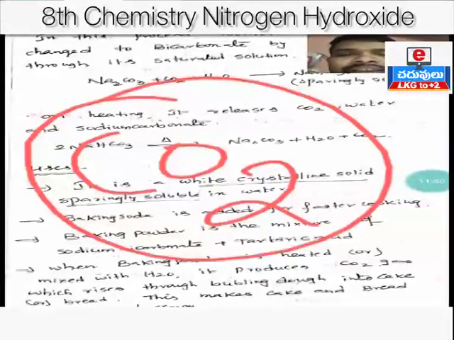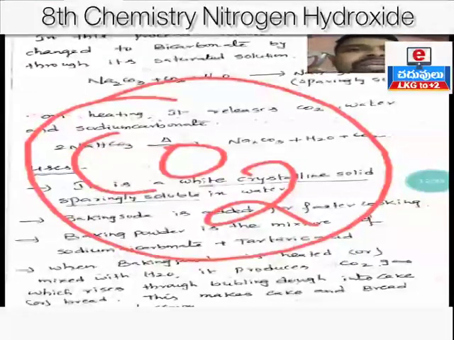Generally we add baking powder to the dough. The release of carbon dioxide makes cake and bread smooth and spongy.